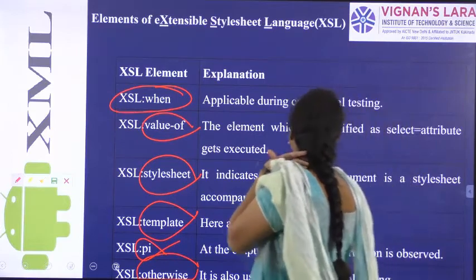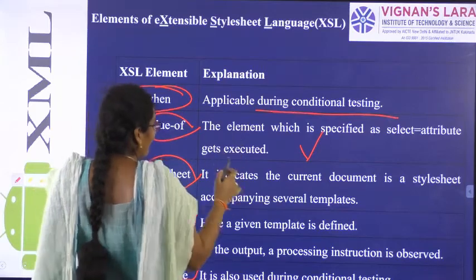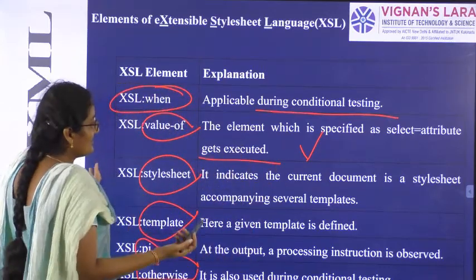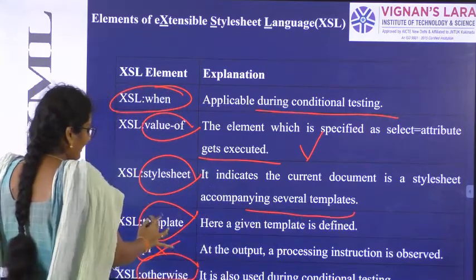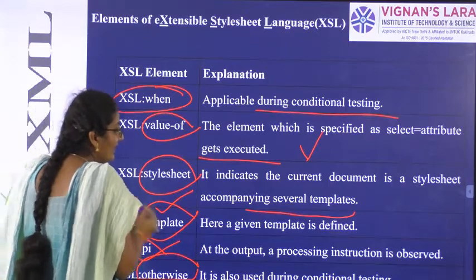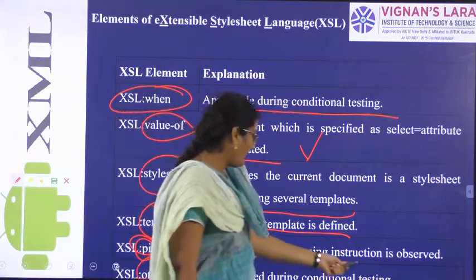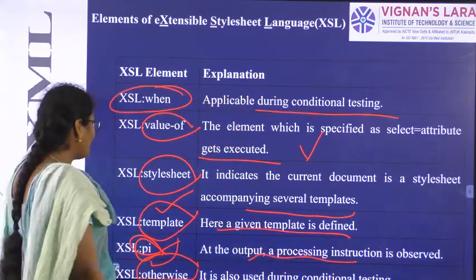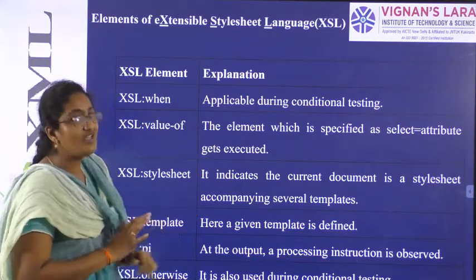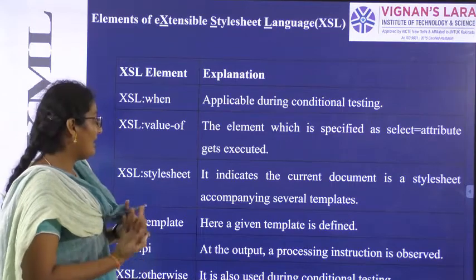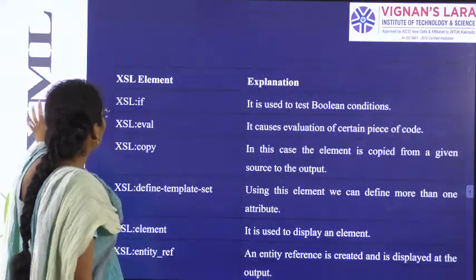So when is used during conditional testing. Value of is used to specify the selected attribute. Style sheet is used for indicating several templates. The template element is used for the given template that is defined. Pi is used for processing instruction, and otherwise is used for conditional testing. So these are the elements in extensible style sheet language. They are used for conditional testing, for specifying the templates, and for the select attribute. So what are the other elements we have?